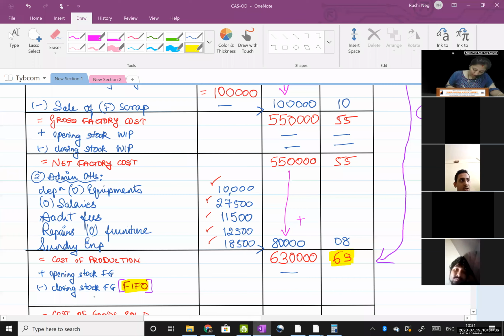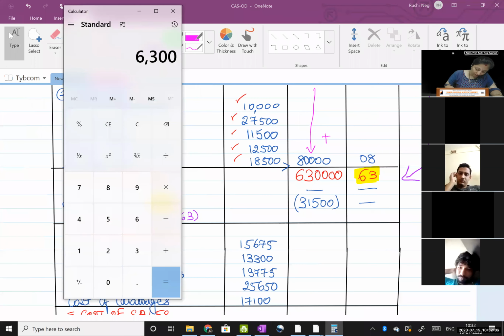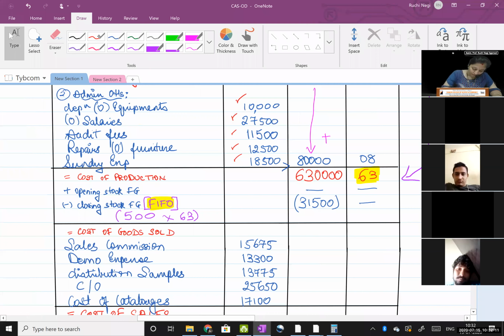Let us calculate. How much is my closing stock? 500 units multiplied with 63 rupees. Take it. 500 into 63. 31,500. So write it here. 31,500. Then 6 lakh 30 minus 31,500. 5 lakh 98,500.